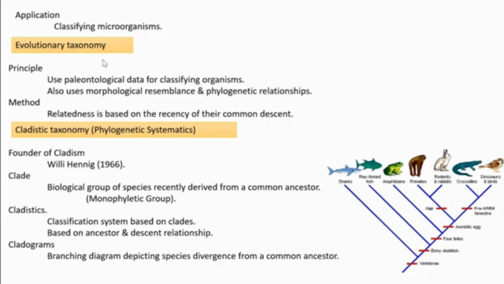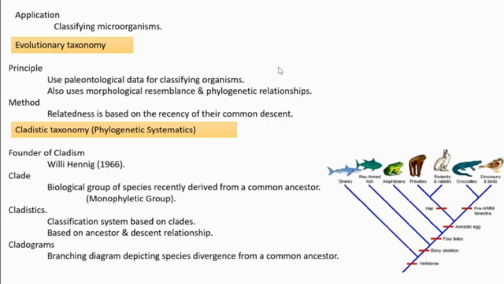Then evolutionary taxonomy. What is the main principle? They use evolution, meaning you give more stress to the ancestral data.